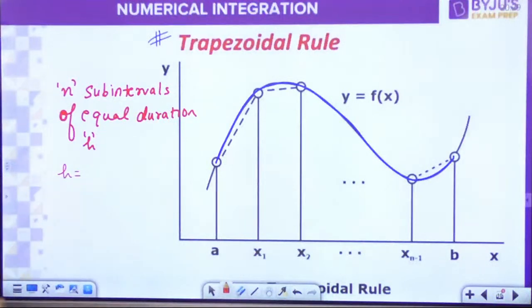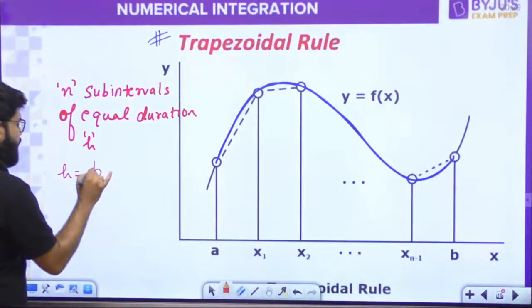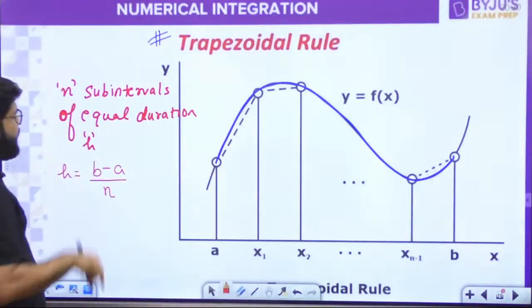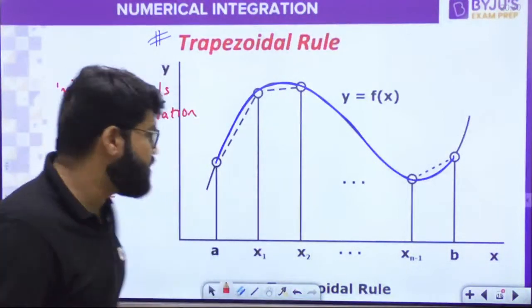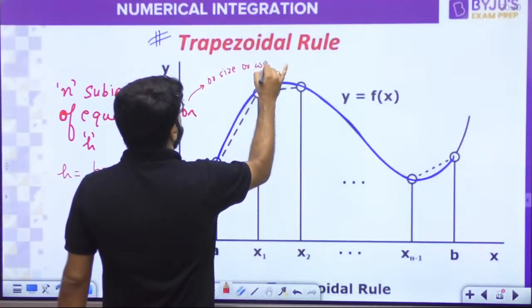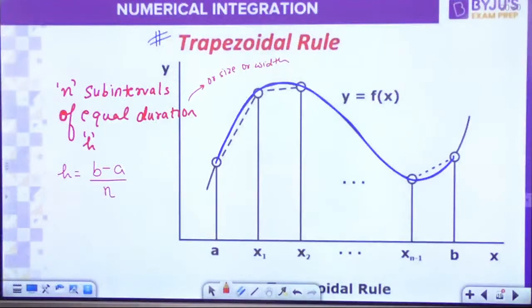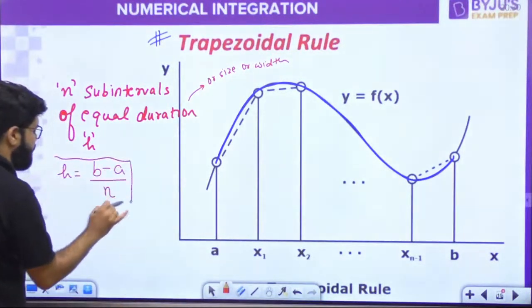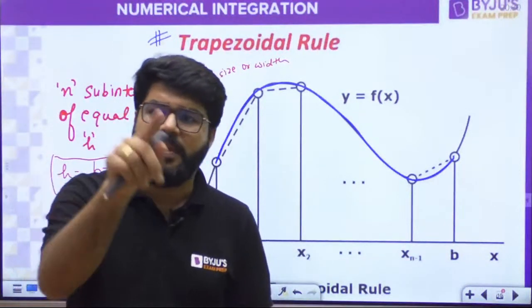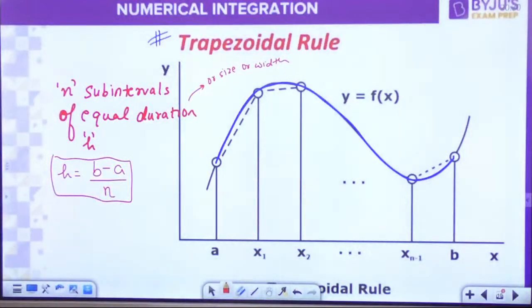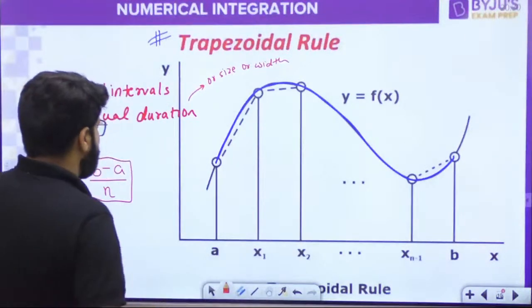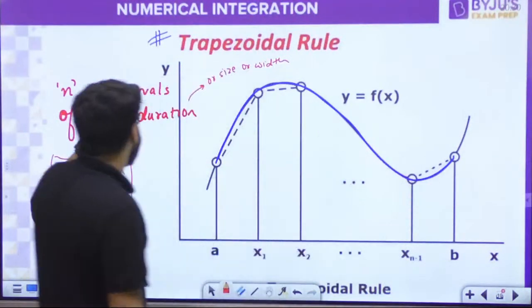So what should be the value of h? What is the total interval? b minus a. I want to divide it into n subintervals. So what is the size of every interval? That is known as the duration, or the size, or the width, whatever you want to call it. The size h is equal to b minus a divided by n. The total length of the interval is a to b, divided into n parts. Just wait. So we will divide into n subintervals.